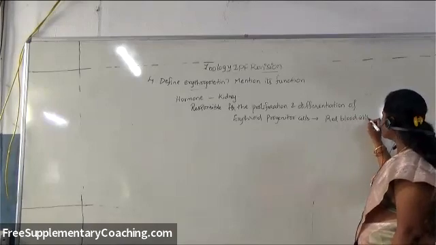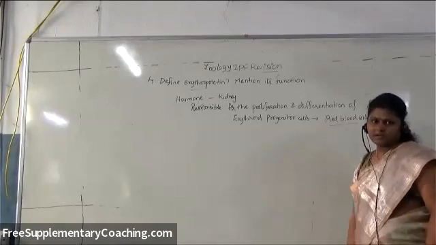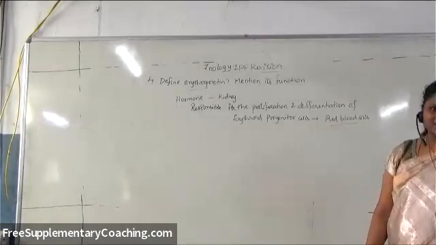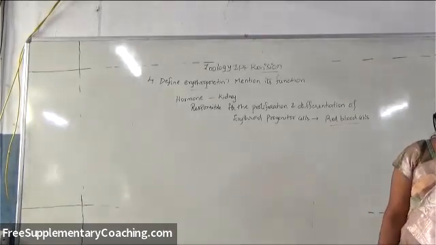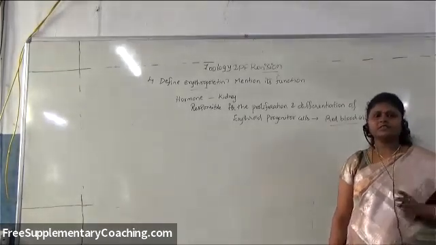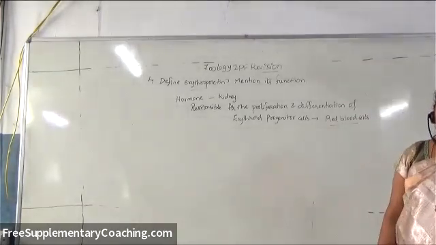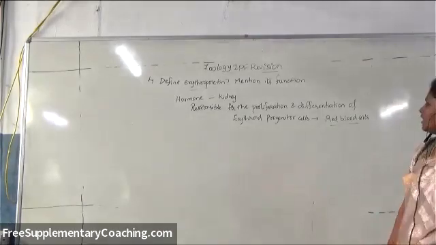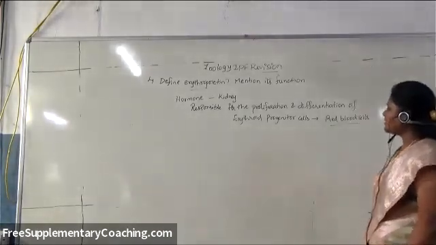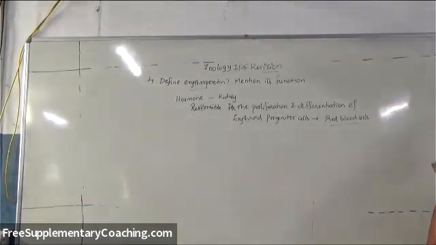So erythroid progenitor cells are precursors. Precursors means what? Like parental cells we can think, like raw materials we say, no? So like the parental cells from which cells will get derived. So they are called precursors. So this erythropoietin hormone is responsible for the proliferation and differentiation of erythroid progenitor cells.